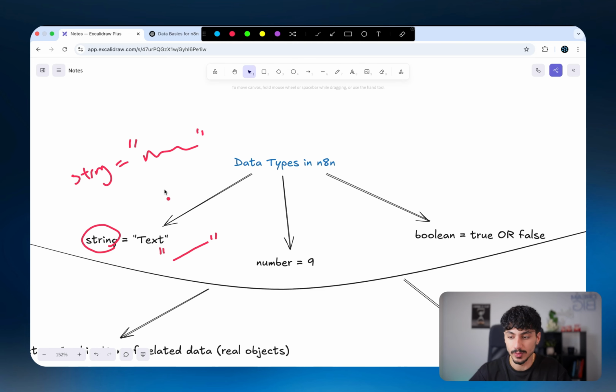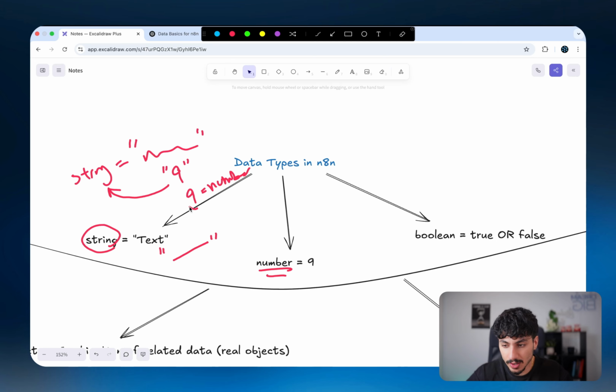But it doesn't only have to be words and letters. A string can even be a number. So if you have the number 9 and it's wrapped in quotation marks, that's not considered a number. That's what we call a string. But if you have the number 9 and it's not wrapped in quotation marks, then that is a number, which is the second type of data that you generally see inside N8N.